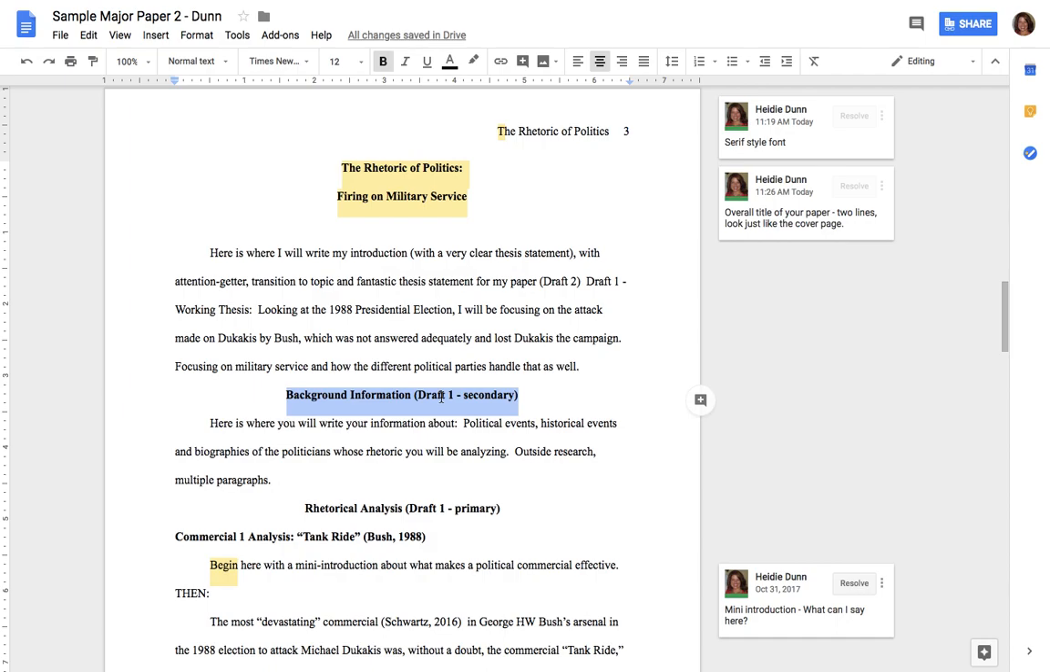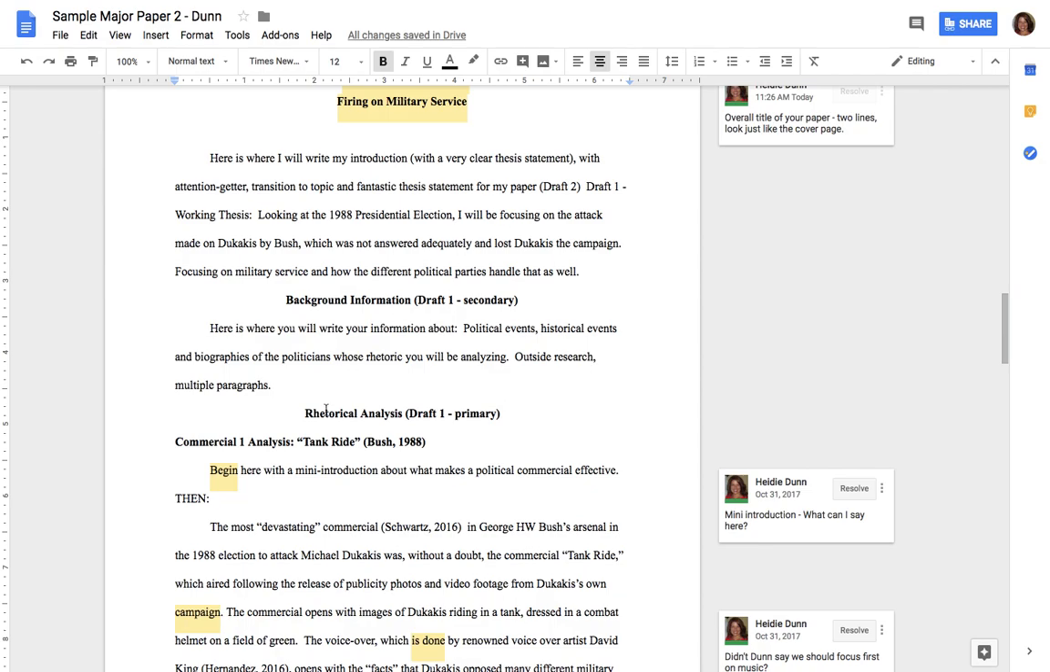It is due for draft 1, but it's of secondary importance, meaning I want you to work first on your rhetorical analysis, which is of primary importance, then go back and work on your background information. So go ahead and bold that and center, then enter, change your alignment again to left aligned so you don't have this section centered, and then go ahead and write this down so that you know what it is that you're going to be writing there. And then later you're going to come back in. This is where you're going to do all your background research about political events or the history of the time period or the biographies of the politicians, and it should have outside research and multiple paragraphs.